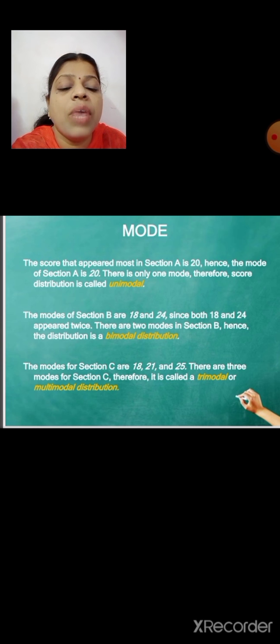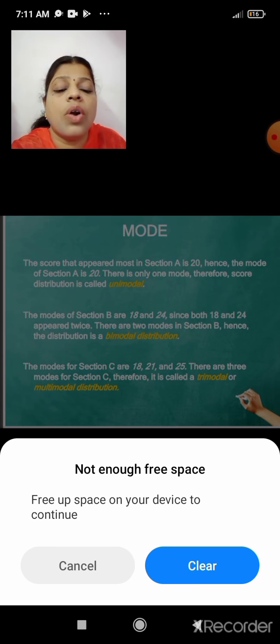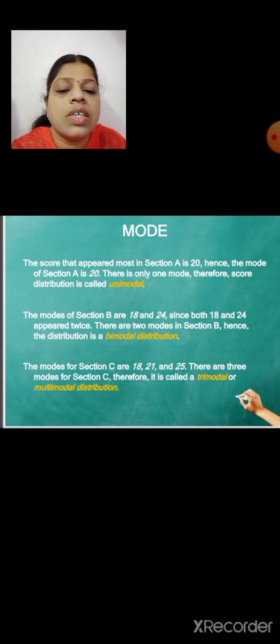In section B, we can see that 18 and 24 both appeared twice. So there are two modes in section B, and hence this distribution is called a bimodal distribution.